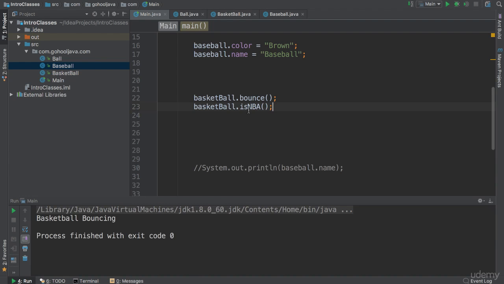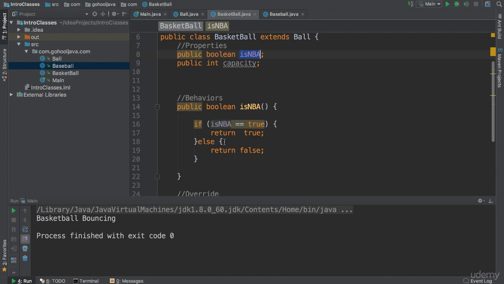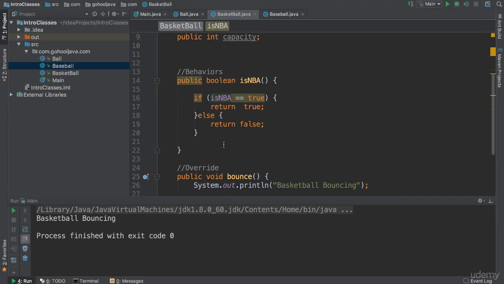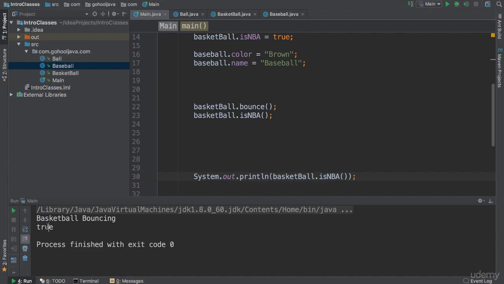Okay, so now, as we can see here, it says basketball bounce, and then it just doesn't show anything. Well, why do you think that is? Well, it's returning what we needed to return, either true or false. The problem is that we need to actually show what is being returned, because now we're just returning something here, but we're not catching it and showing it. So what we can do, of course, easily, is go back here and put inside of a System.out.println basketball that is NBA, dot is NBA like that. Save and run, and you see it says true.